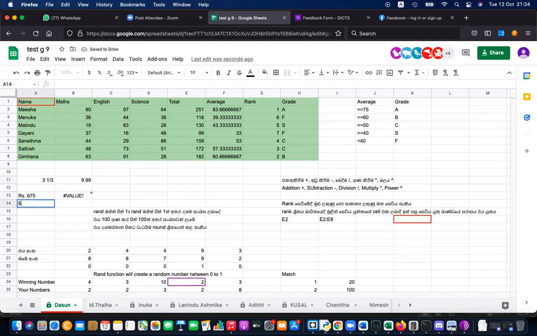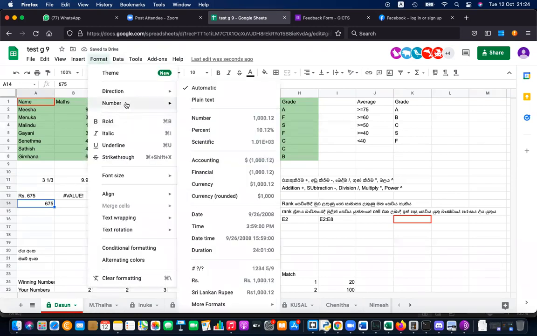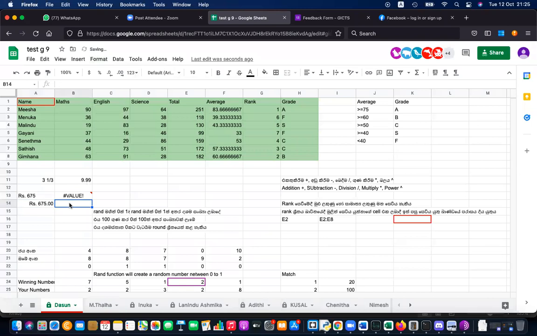But if you just type 675, and from the number formats you apply format, number, currency, here Sri Lankan rupees, the rupee one, then if you multiply this by 2, that will give the answer. So this is a currency, but the other is not currency, it is text. Don't write RS yourself. It should be a currency value, a number value. Number values are automatically aligned to the right side.